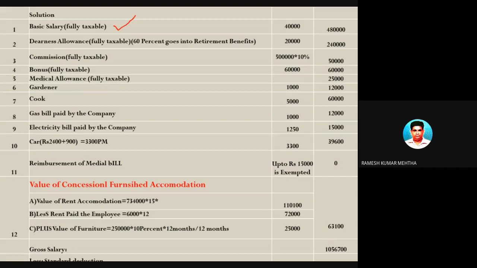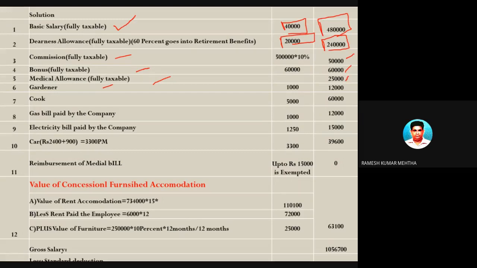So basic salary, 40,000 per month into 12, is 4 lakhs 80,000. DA, I told you, is 20,000 per month, 2 lakhs 40,000 for the full year. Commission 50,000, already I told. Bonus 60,000, fully taxable. Medical allowance is 25,000 for the full year.